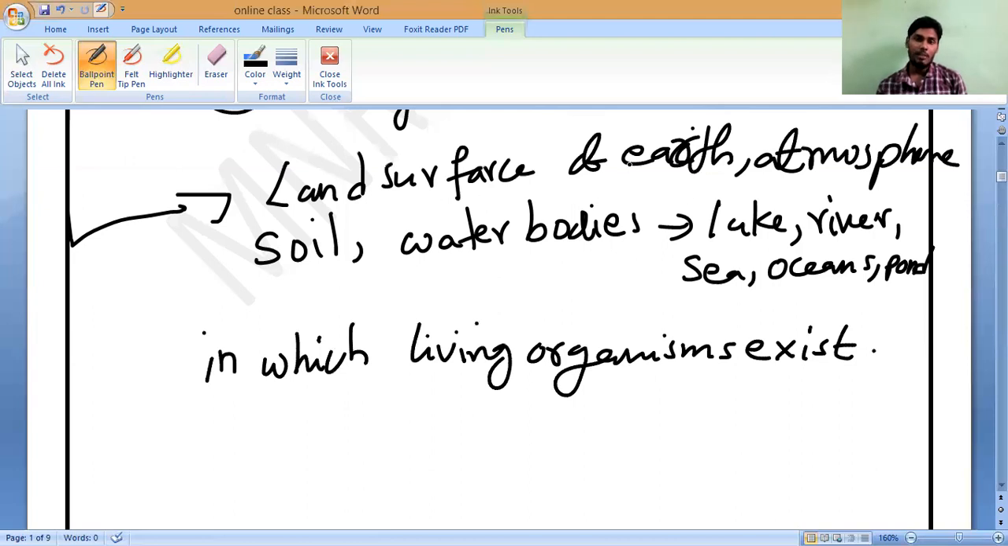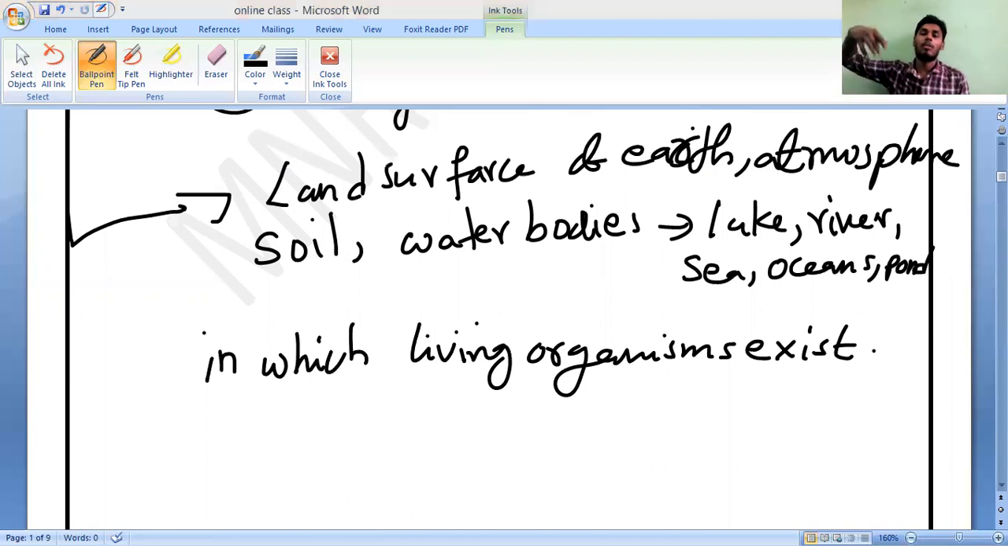Biosphere: the land surface of the earth, the atmosphere, and the water bodies on the earth like rivers, ponds, lakes, and oceans, everything is called the biosphere, because living organisms are found in land, soil, atmosphere, as well as all the water bodies. So that is why it is called the biosphere.